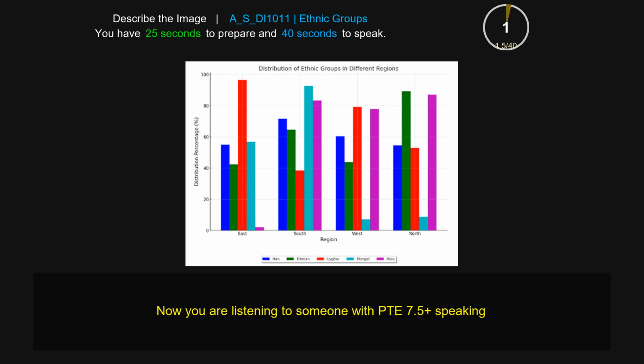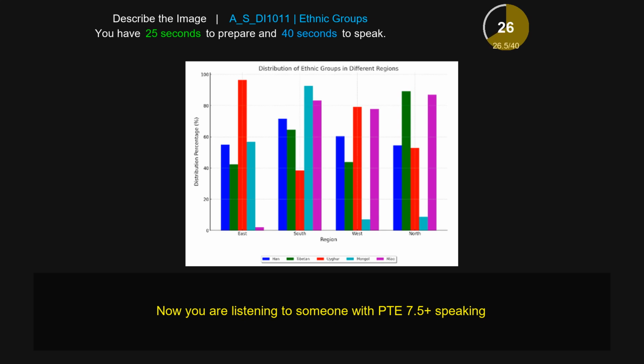The image provided is a bar chart which gives information about the distribution of ethnic groups in different regions. Initially, it's noticeable that a region and the percentage are a standout feature. A closer look reveals that the East region has the highest value, which is 95 percent, whereas South has the value 80 percent. West has the value 70 percent. In addition, North has the value 82 percent.